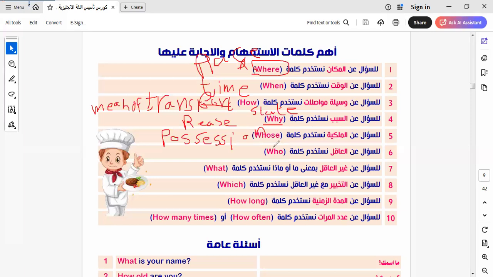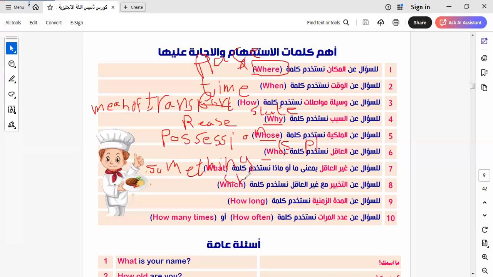This is the use of whose. I think now we know how we use it. We use whose to ask about possession. Who, to ask about what? Subject person. We use who to ask about subject person. Here is what, to ask about something. We use what to ask about something. Which, to ask about also something, or the choice.